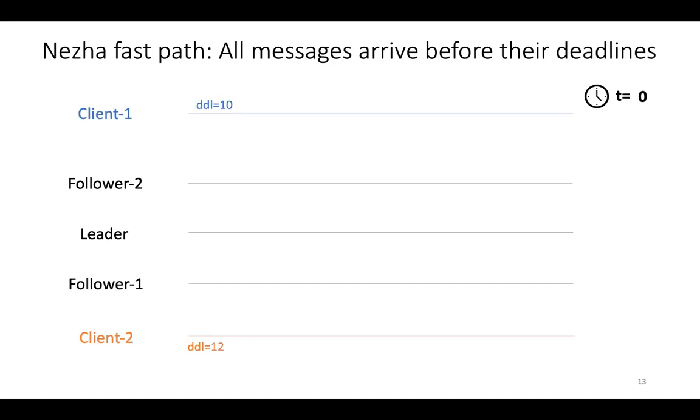Okay, now let me switch to the second part and describe Nezha in some detail. This is a highly simplified explanation. So let me first start with the fast path where all messages arrive before their deadlines. So let's say we have two clients, blue and orange, with deadlines 10 and 12, sending to 3 replicas. So 6 message arrivals total. They all arrive before their respective deadlines. And by t equal to 9, they've all arrived.